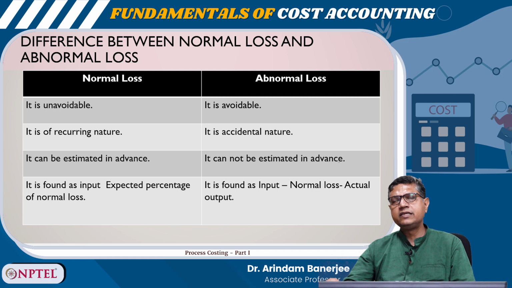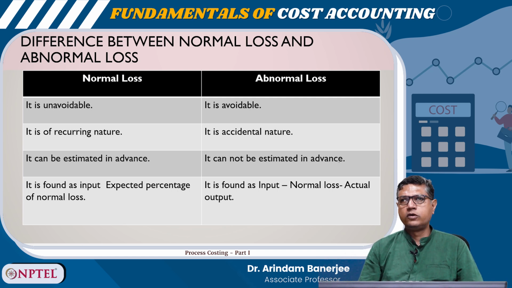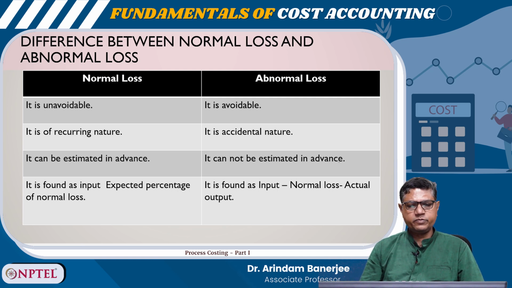So, what is the difference between normal loss and abnormal loss? It is unavoidable in case of normal loss. In case of abnormal loss, it is avoidable. Normal loss is recurring in nature, abnormal loss is accidental in nature. Normal loss can be estimated in advance, the abnormal loss cannot be estimated in advance. Normal loss is found as input into expected percentage of normal loss, and abnormal loss is found as input minus normal loss minus actual output.